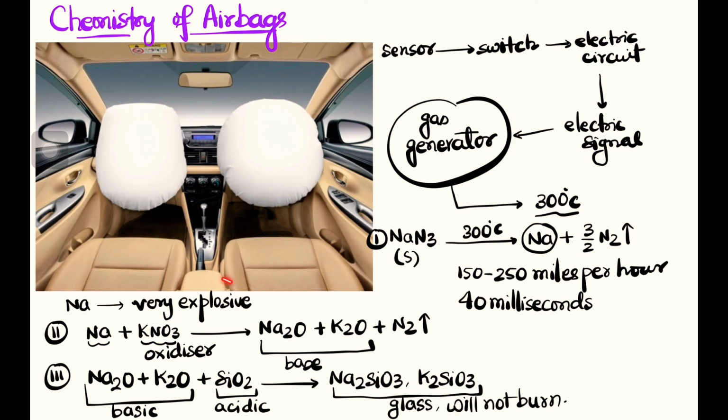The other reactions are just to avoid any further explosion, that is, we need to convert the sodium to stable compounds. So this reaction converts the sodium to oxide, and then from oxide to silicate formation is very easy. It is just like an acid-base reaction. Sodium oxide and potassium oxide react with SiO2 to form sodium silicate and potassium silicate, that is glass.